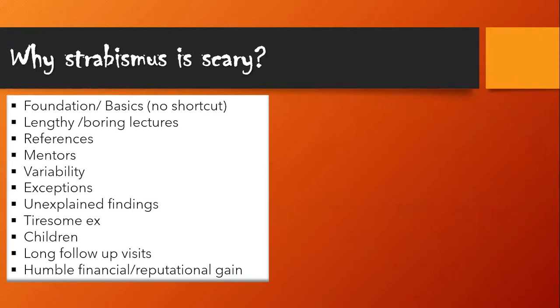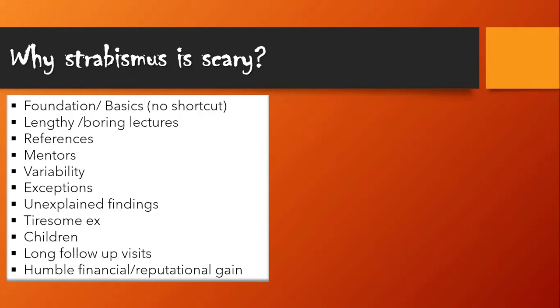And some of you, I think more than one, said that strabismus is scary. And of course, there are a lot of reasons behind this word, because there is no shortcut for strabismus. You have to go through the basics and the foundation in order to understand the abnormalities. So you have to go through the anatomy and physiology at first. And as you know, some of the lectures are lengthy and boring. References are not clear and confusing. You will find discrepancy between references.